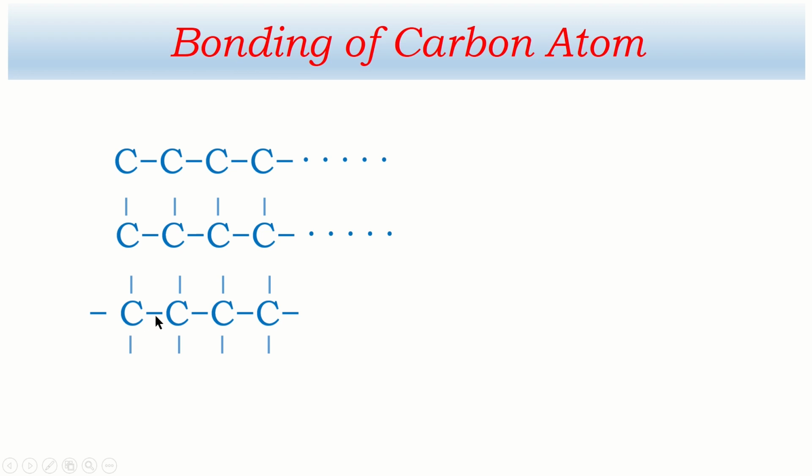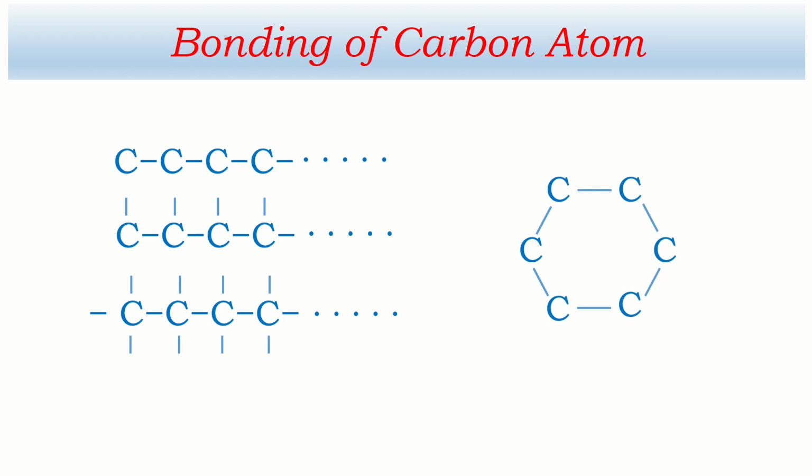Carbon has 4 valency, that's why it can form 4 bonds with carbon or maybe with other elements also. That's why this is the capacity of carbon, which forms bonds with another carbon atom or another element also. And there is one interesting matter. Carbon doesn't form bonds in series only.